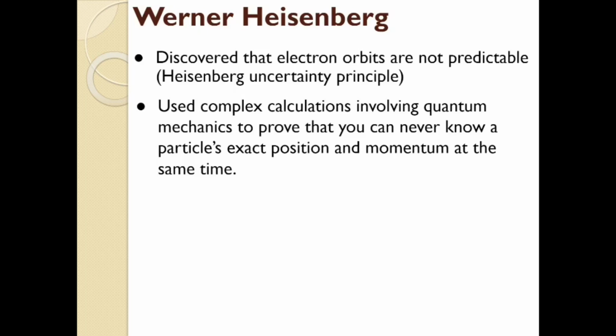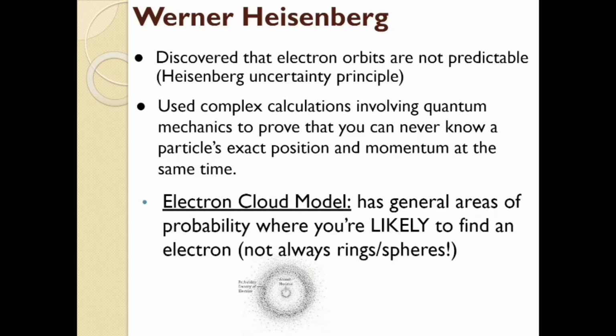But if we know kind of the energy level an electron's on, we can't actually know exactly where it is, which means that we can't have these nice, neat orbits where electrons are going round and round in little bitty circles, because then we would know its energy and its momentum, and he proved we can't. So we can't know its position and its momentum at the same time. It's just impossible.